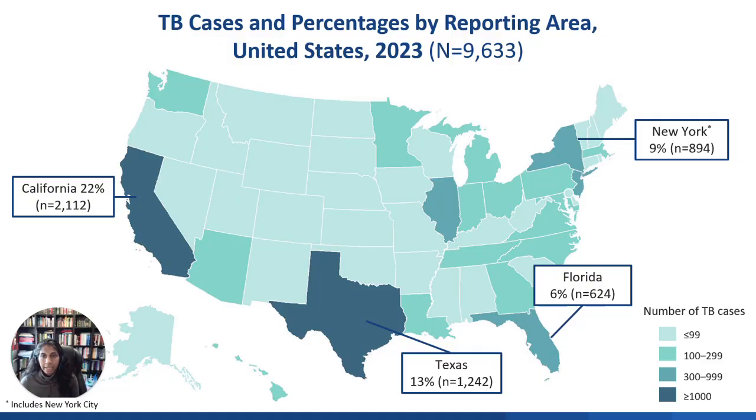When we look at states that contribute a lot of TB cases, 4 U.S. states reported over half of all TB cases in the United States, and this includes California, Texas, Florida, and New York. So these states are also the most populous states in the United States, and they also have a lot of people who have immigrated from other countries, so TB is more concentrated in those populations.